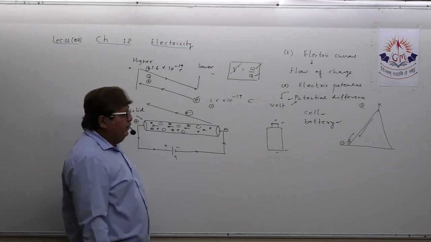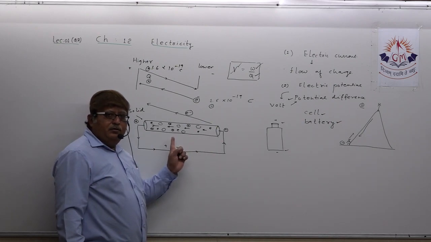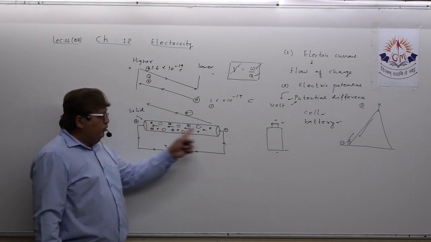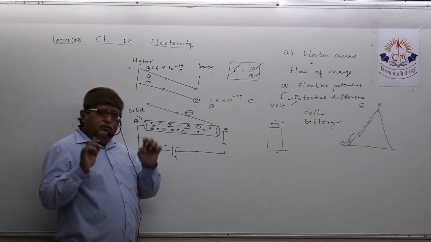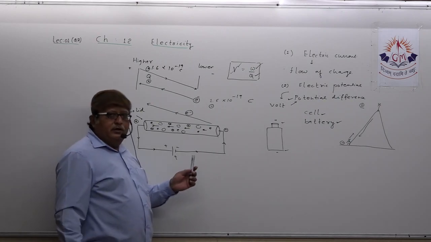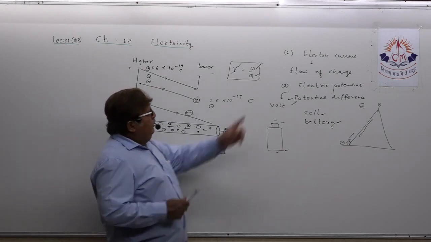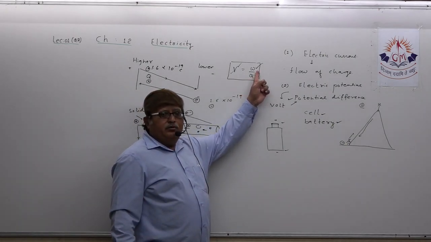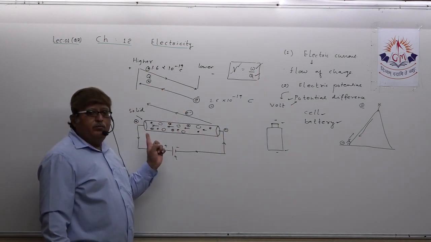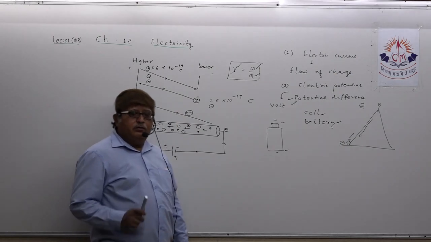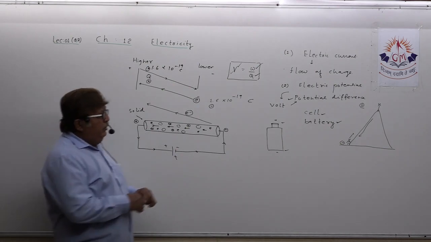Understand? Can we define it again? Here, when you are moving the charge or the electron, ultimately you are moving it between 2 points in the electric field. So if you want to move a charge from one point to another point in the electric field, if the charge is 1 coulomb and you have to do 1 joule of work, then the potential difference between these 2 points is known as 1 volt potential difference. Understand? Right?